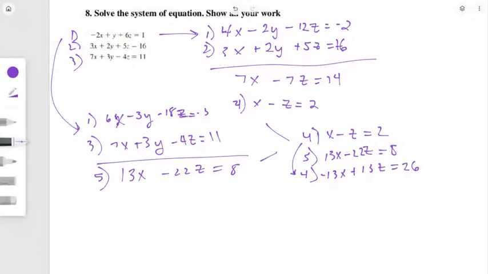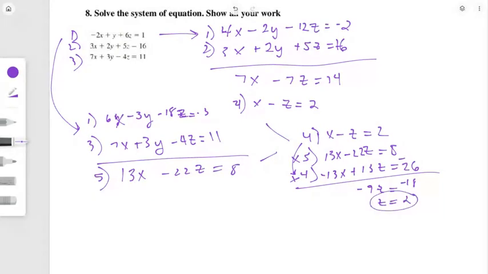Okay, now I'm going to add equations 4 and 5, but I won't have any x's anymore. And I will have negative 9z, and then I have negative 18. So z must be 2.